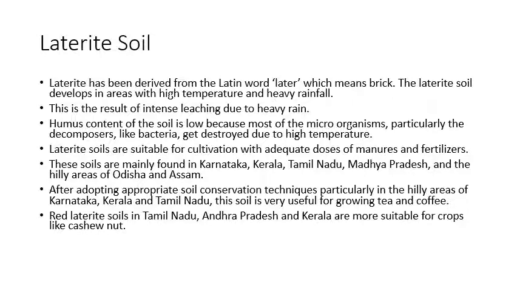Now, in which areas are these soils found? Karnataka, Kerala, Tamil Nadu, Madhya Pradesh, and the hilly areas of Odisha and Assam. We can observe it in the map. I would suggest whenever you talk about a particular type of soil, try to observe it on the map that you have. Now, let me tell you, with appropriate soil conservation techniques in the hilly areas of Karnataka, Kerala, and Tamil Nadu, this soil is used for growing tea and coffee. Red laterite soils in Tamil Nadu, Andhra Pradesh, and Kerala are more suitable for crops like cashew nut. Now let's move ahead.